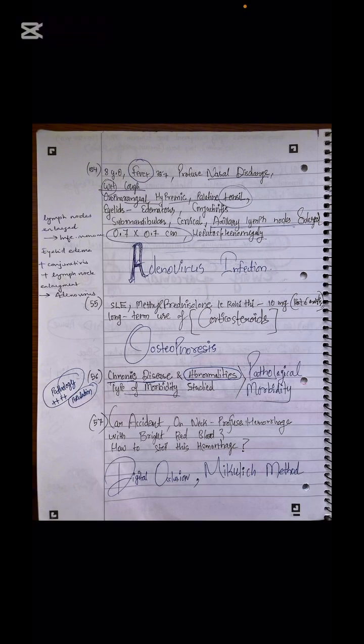You may not be able to solve this problem any other way. So remember, when in a car accident profuse hemorrhage occurs through the neck and bright red blood starts to flow, you have to go with digital occlusion and the Mikulicz method.